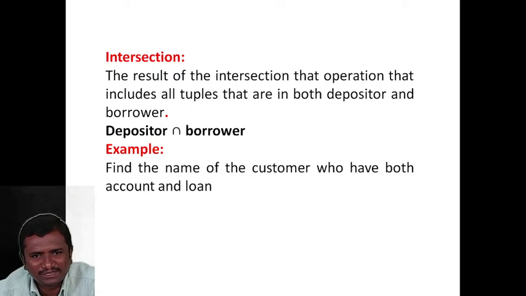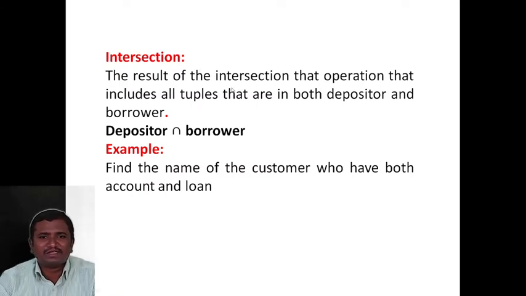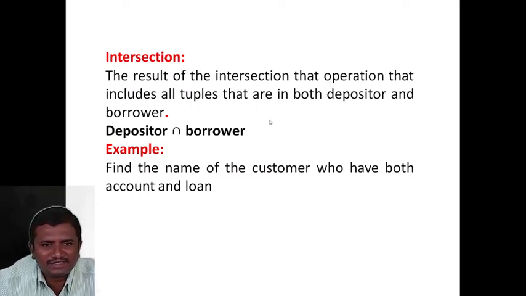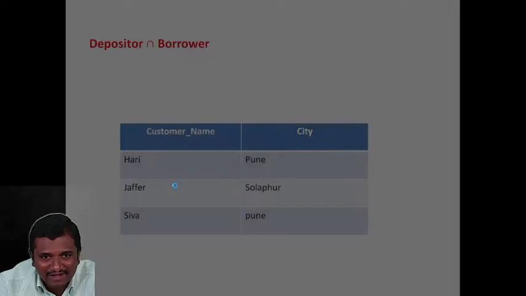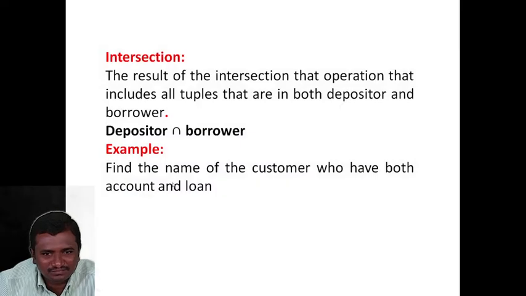The next operation is intersection. The result of the intersection operation includes all the tuples that are in both depositor and borrower. The symbol is depositor intersection borrower. Find the names of the customers who have both an account and a loan. Here you can see and. In the union example, I mentioned or. Here I mention and.